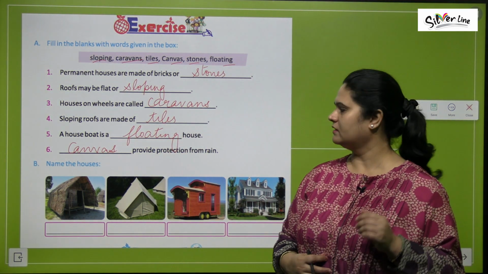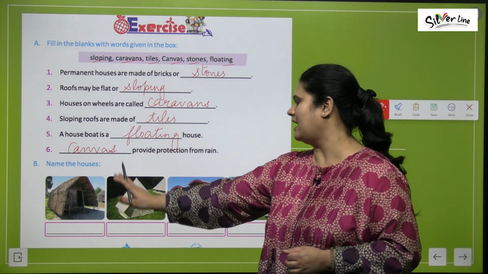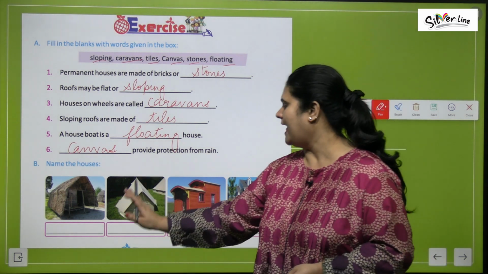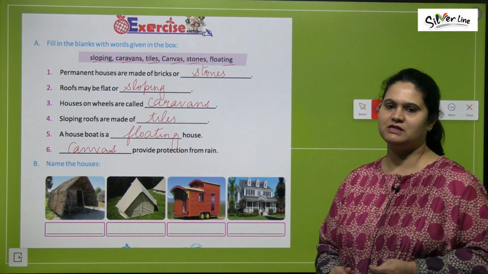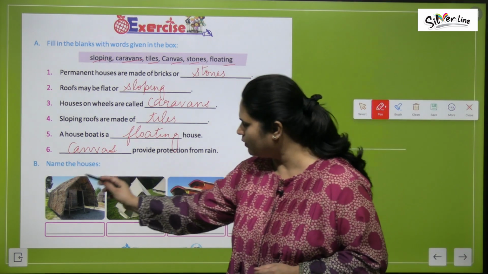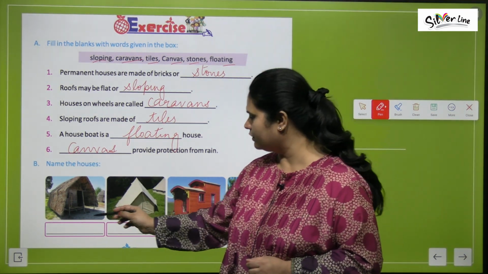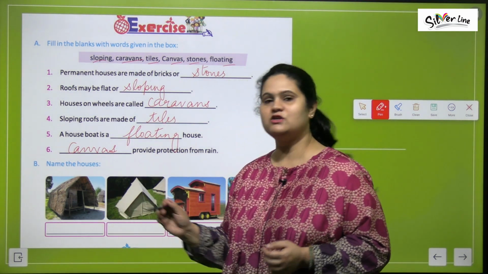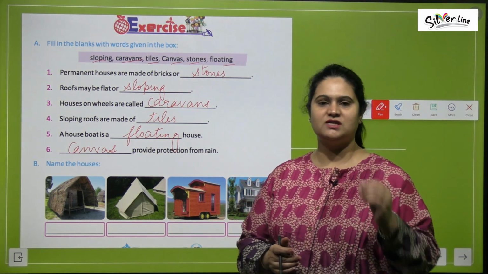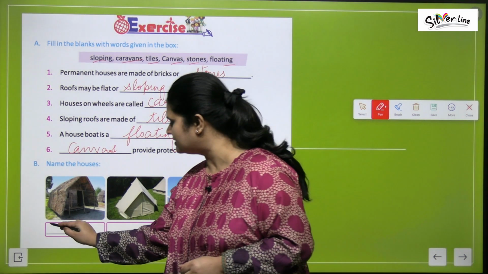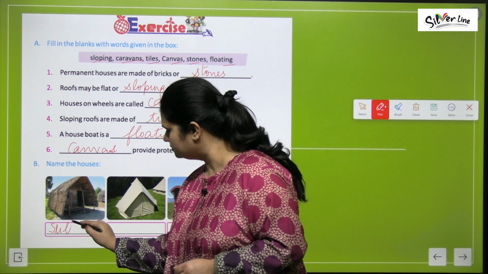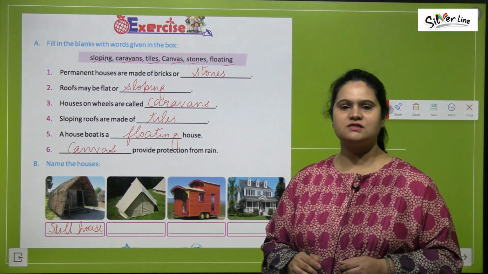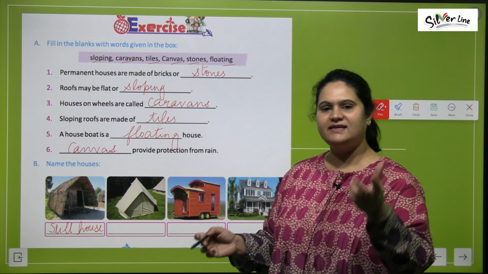Clear everyone? Great. Now in the B part we have been given certain pictures of the houses. हमें उन्हें identify करना है and we have to write their names in this space provided. Right? So see what kind of a house is this, children? If you look closely, you will see कि ये थोड़ा जमीन से ऊपर उठा हुआ है, sticks और ये जो bamboos हैं इन पर टिका हुआ है. So this is a stilt house, right? What kind of a house is this? Yes, this is a tent.